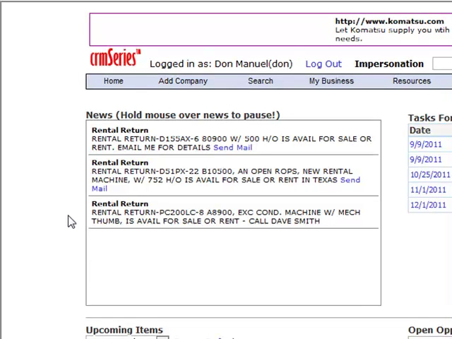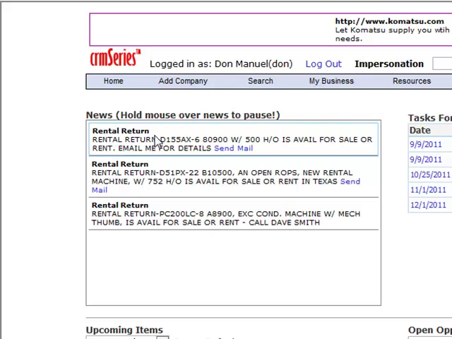In this section here, we have the ability to place what we call news or announcements. And you have a lot of flexibility in this area. In this example we have here, there is a rep who said, hey, I have a piece of equipment that's available for sale, coming off of rent. If you wanted to, you can select this link here and it'll send an email to that rep. If you wanted to, you could put a link on here that might take them to your website to see